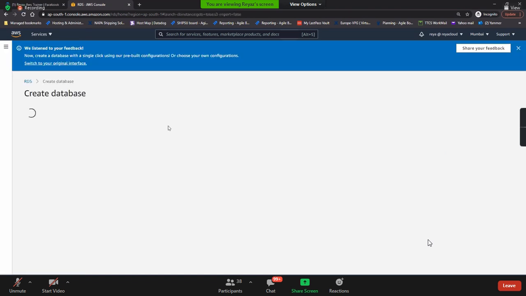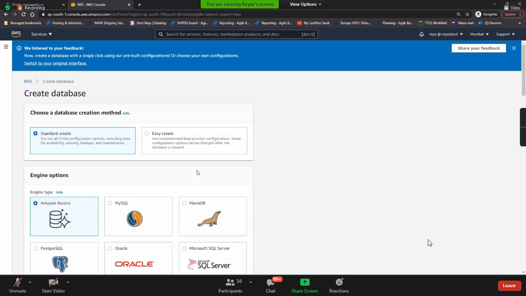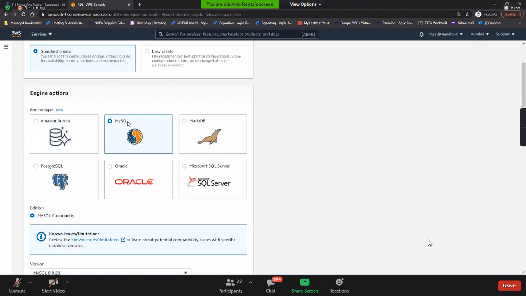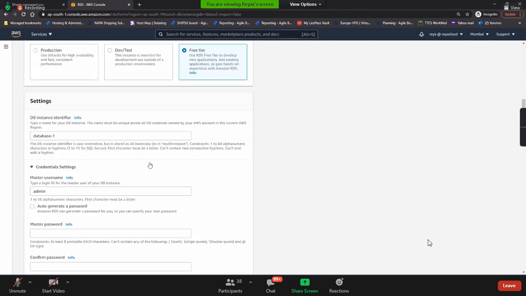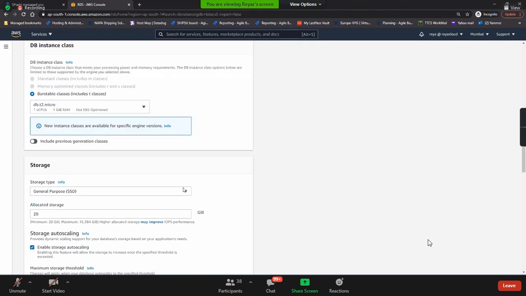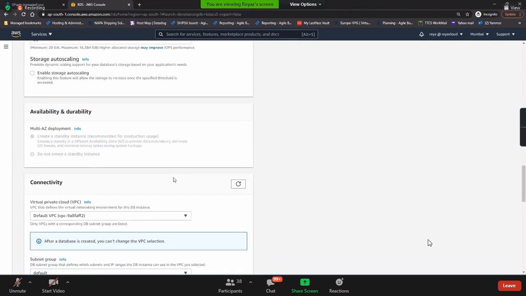Meanwhile, let's try to create another database quickly. I'll go with MySQL this time. I'll go with community, free tier. I call this MySQL instance. Admin, I call it root 123456.